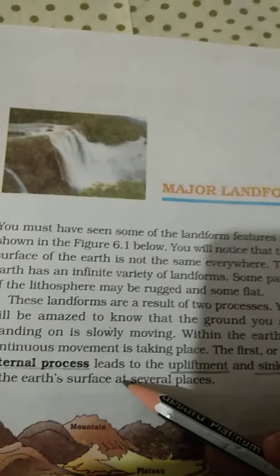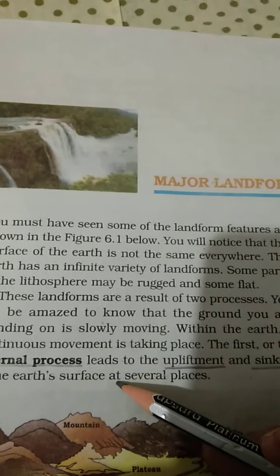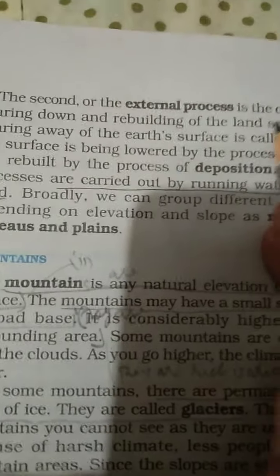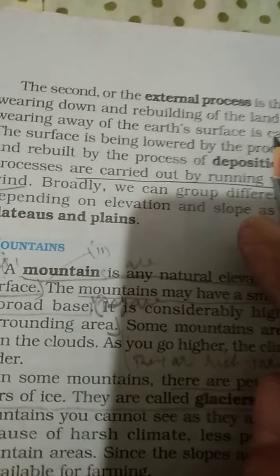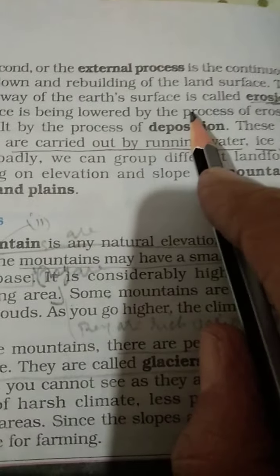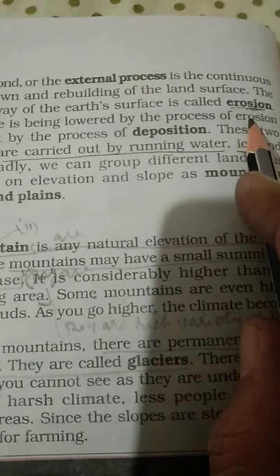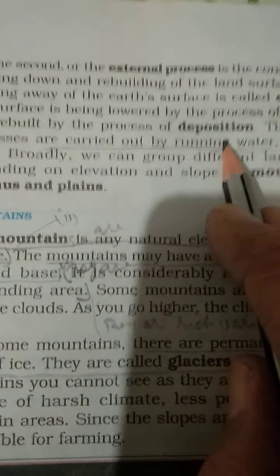Internal process originates beneath the earth's surface and it leads to upliftment and sinking. And the second is external process. External process works on the earth. Clear? And it leads to erosion and deposition.